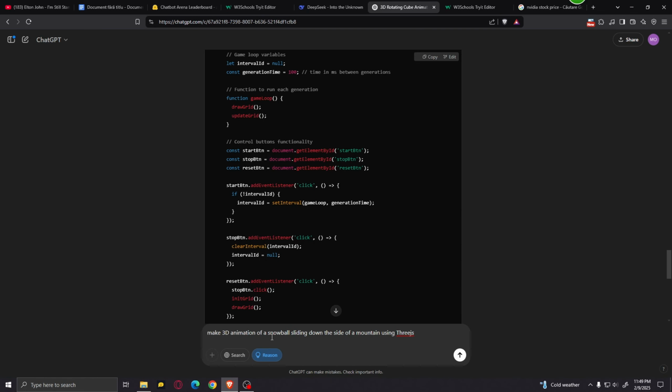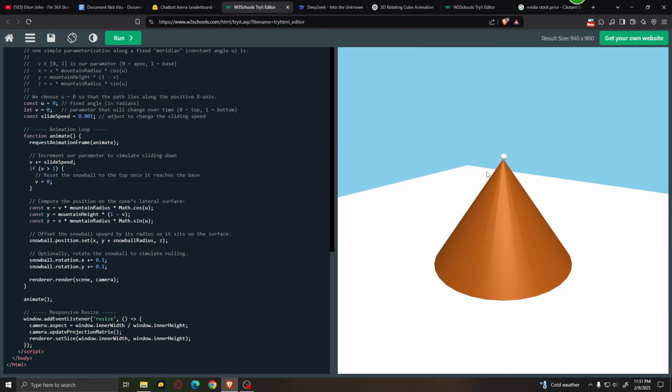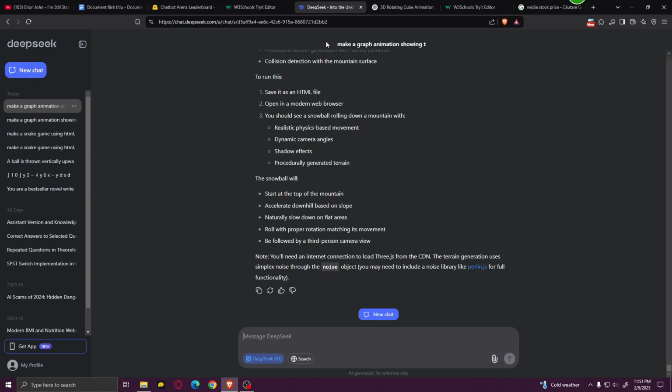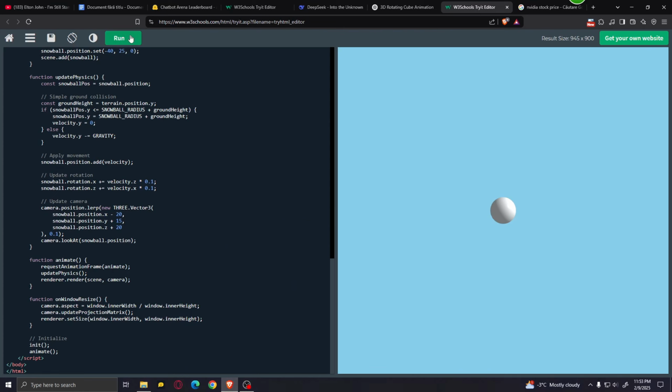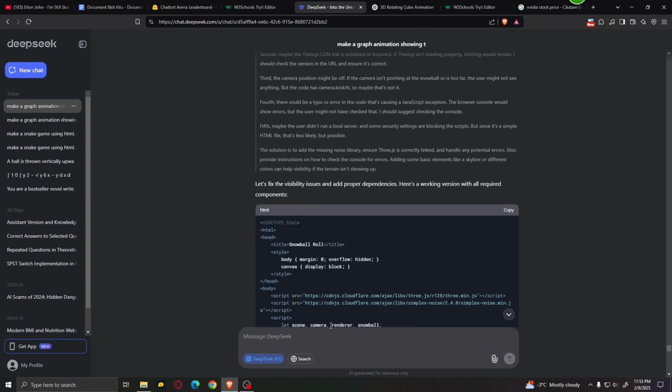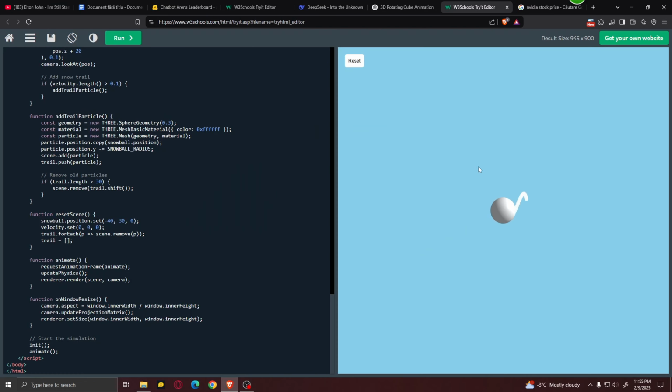Now let's make a 3D animation of a snowball sliding down the side of a mountain using Three.js. And this is a pretty good animation of a 3D snowball sliding down the mountain. Now this mountain doesn't really look good, it's just a cone, but overall it works pretty well. Now let's see what DeepSeek has come up with. Okay, now we can see something, but the snowball isn't really doing much, so let's see if we can get DeepSeek to fix this. And this is the result.